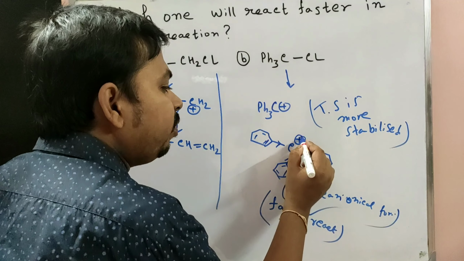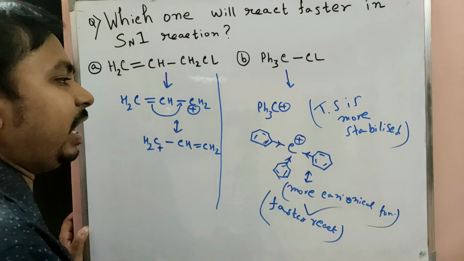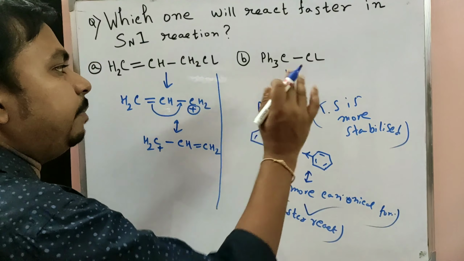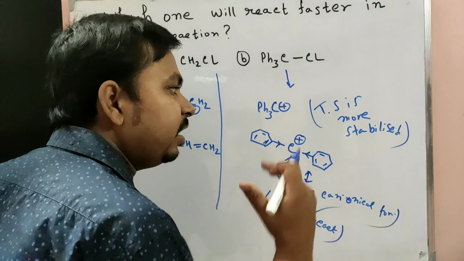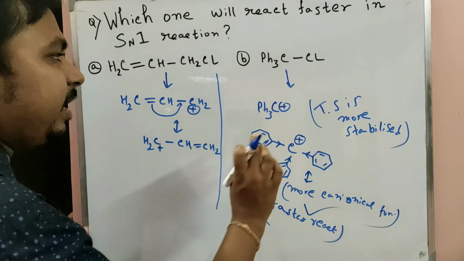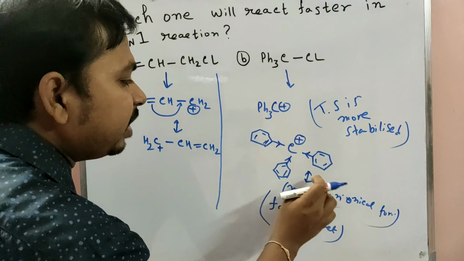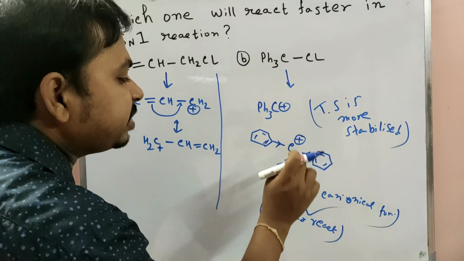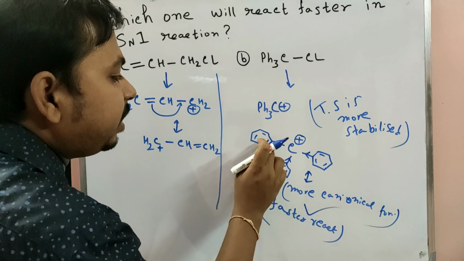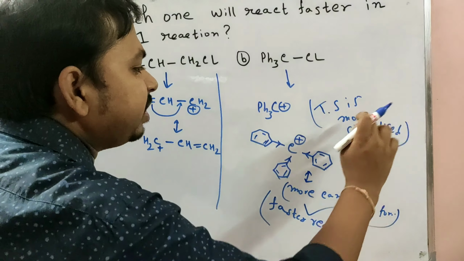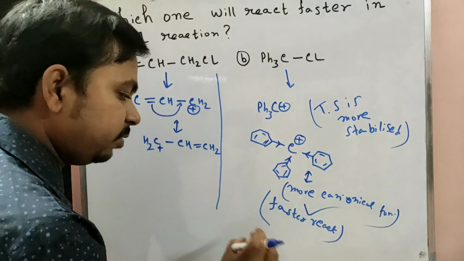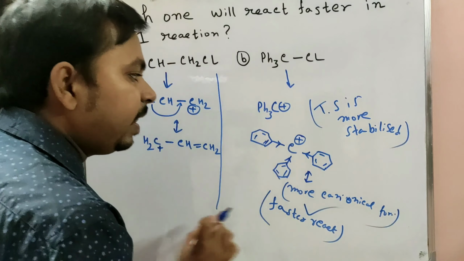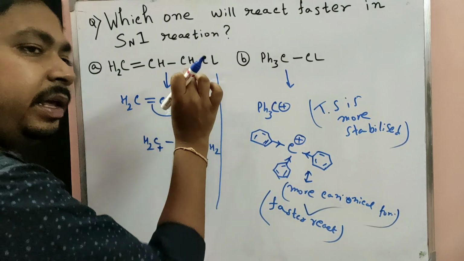So here is how to write it in the university pattern, as in our previous example. The first three lines are the same: greater the stability of the transition state, faster the rate. Then in the body, mention that in case B this carbocation is stabilized through the benzylic double bond, and hence the transition state is more stabilized. So this one reacts at a faster rate. And last, please mention a conclusion: this one reacts faster as compared to A.